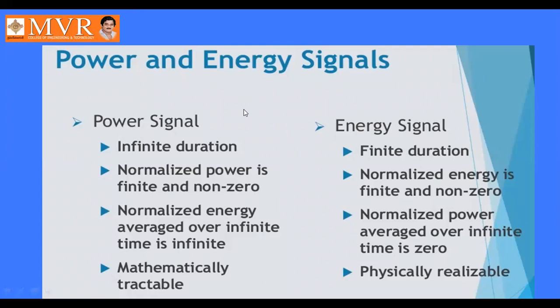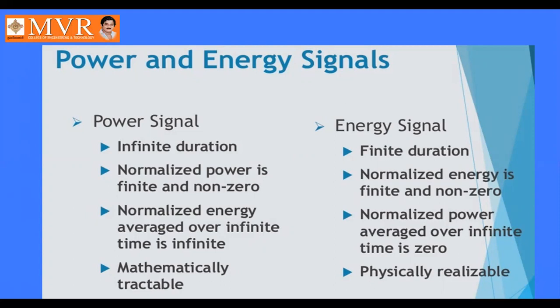Okay, next, in power signals, normalized power is finite and non-zero, whereas normalized energy is infinite. In power signals, normalized energy averaged over infinite time is infinite, and normalized power averaged over infinite time is zero. Mathematically, power signals are tractable, and these are physically realizable. Energy signals are also physically realizable. A lot of energy will be there in power signals when compared with the energy signals.